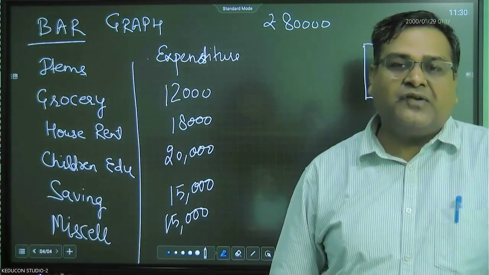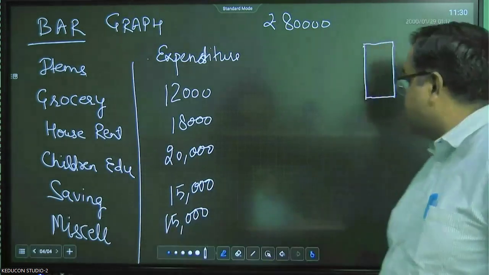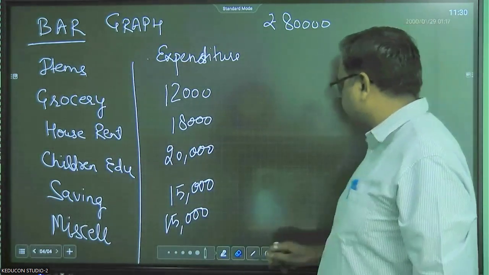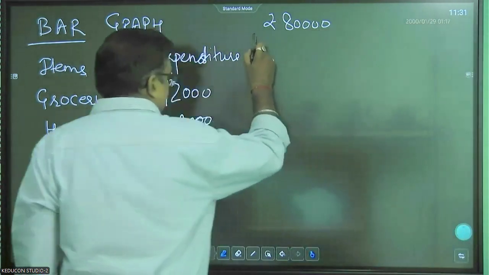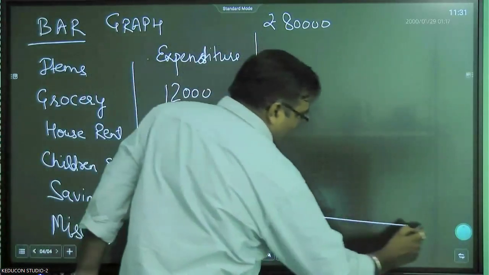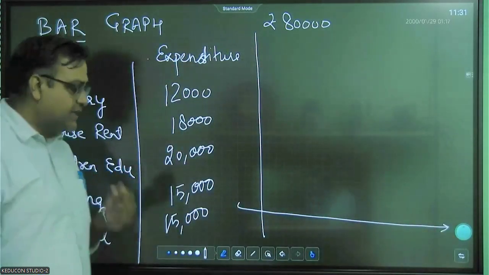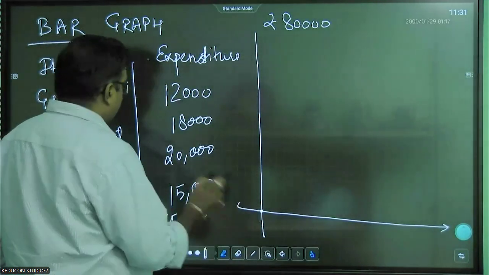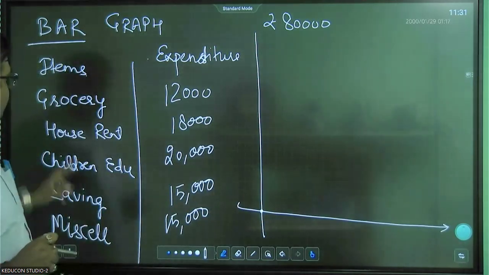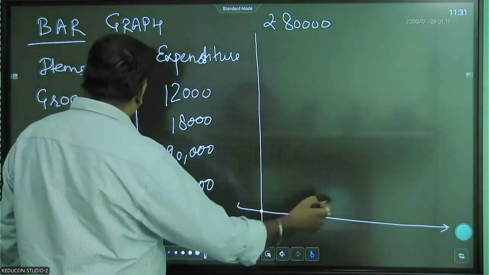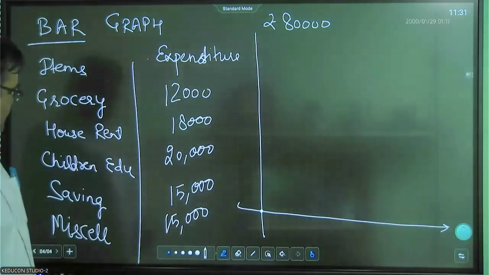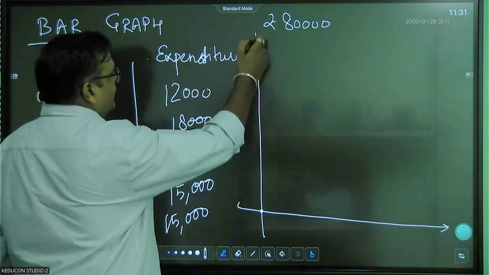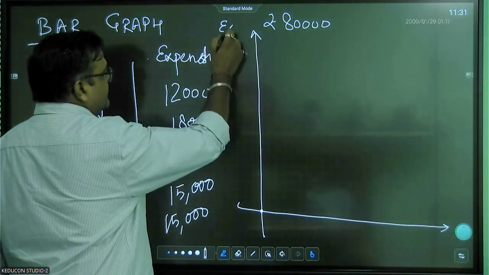Right? Now, if I have to draw the graph for this data, that is a bar graph, how to draw this? We'll draw the x-axis and y-axis, right? On the x-axis, we'll take the different heads: grocery, then house rent, children's education, savings, and miscellaneous. On the y-axis, we'll draw the expenses, right?